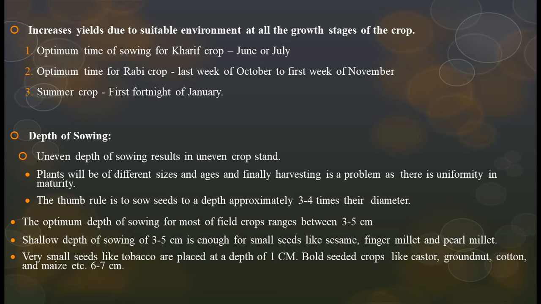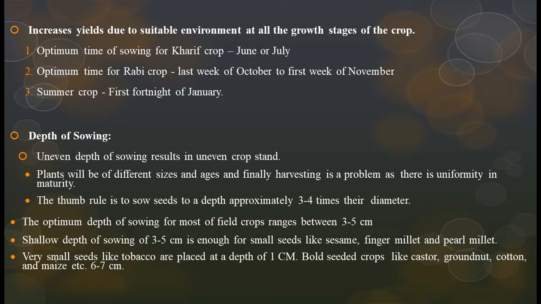Okay friends, if the size of the seed is 2 centimeters, then we have to sow that seed to 8 centimeters or 10 centimeters depth into the soil. The optimum depth of sowing for most of the field crops ranges from 3 to 5 centimeters. As we have taken, the cereals are all sown at a depth of 5 centimeters only. Like that, optimum depth must be 3 to 5 centimeters, friends.